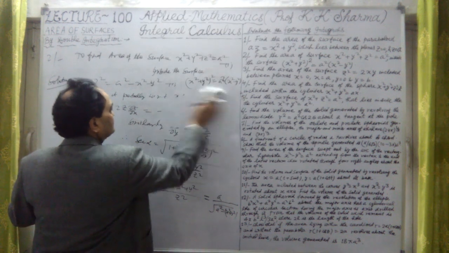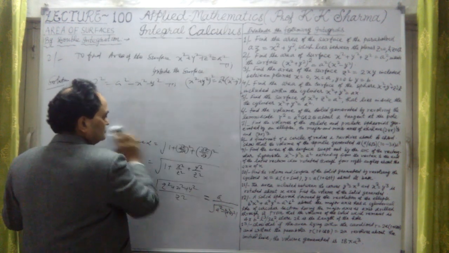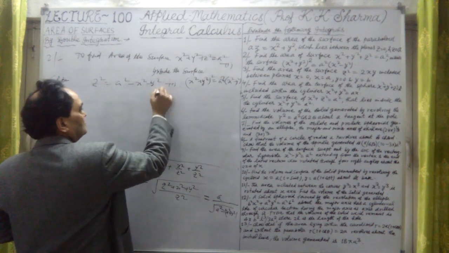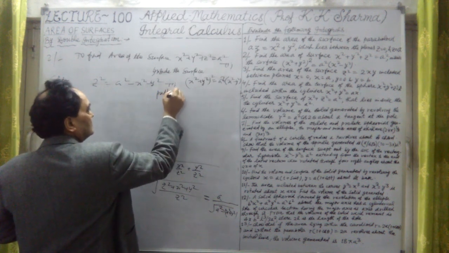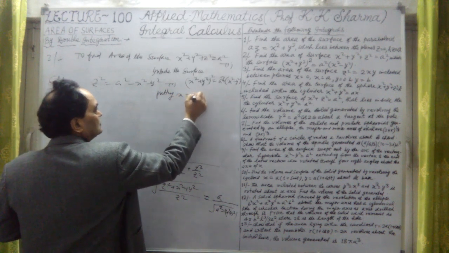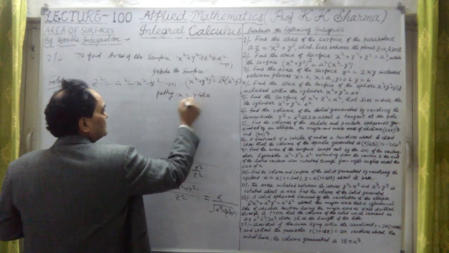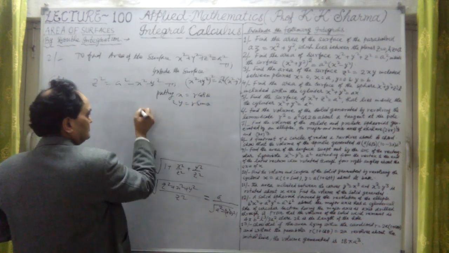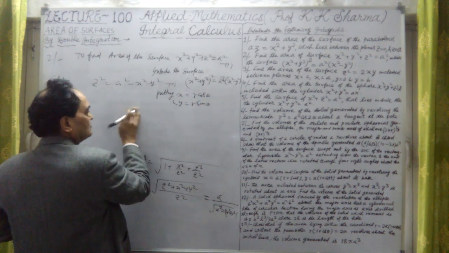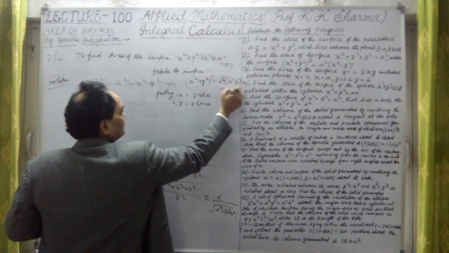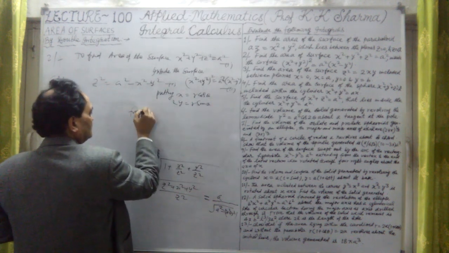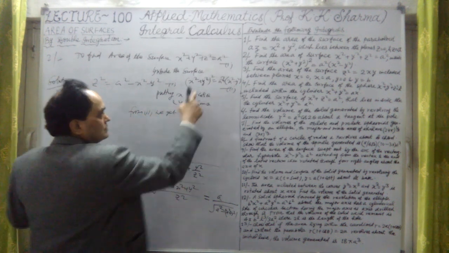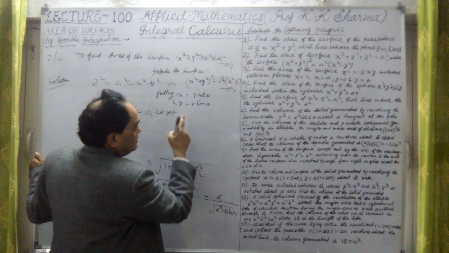Putting x equal to r cos theta and y equal to r sin theta in this situation. From the second equation, we get x square plus y square equal to r square here.